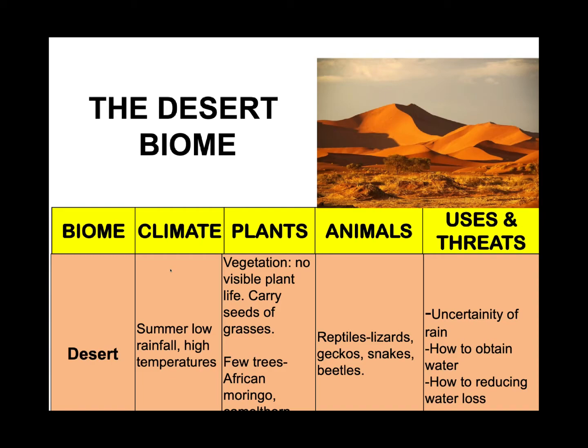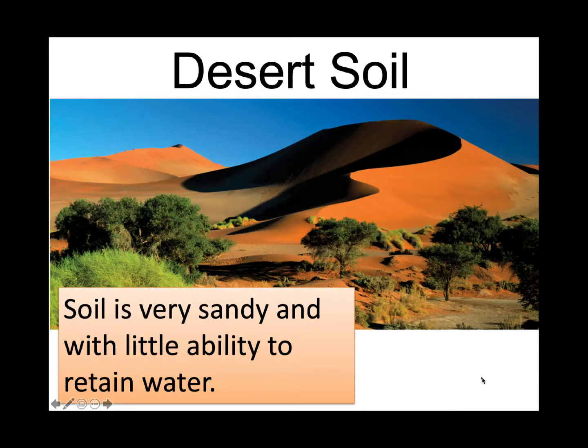If we visit the Namib Desert, what sort of climate would we experience? Well, the temperature there at the Namib Desert is above 30 degrees regularly, and the rainfall there is very low and very unpredictable, so they are not receiving much rain. Okay? Now, this combination of low rainfall and high temperatures keeps the air very, very dry. It means that evaporation is taking place at a very, very high rate. Now, the soil there is very sandy with very little ability to retain its water.